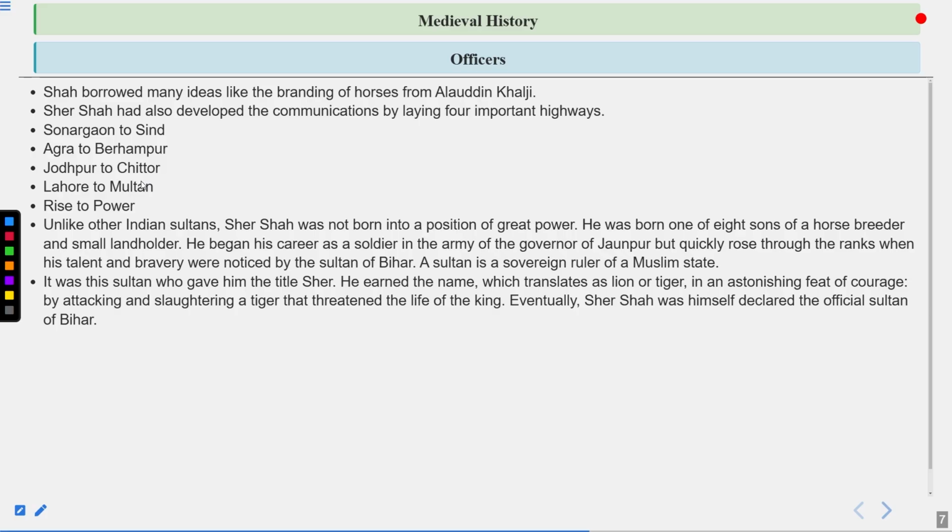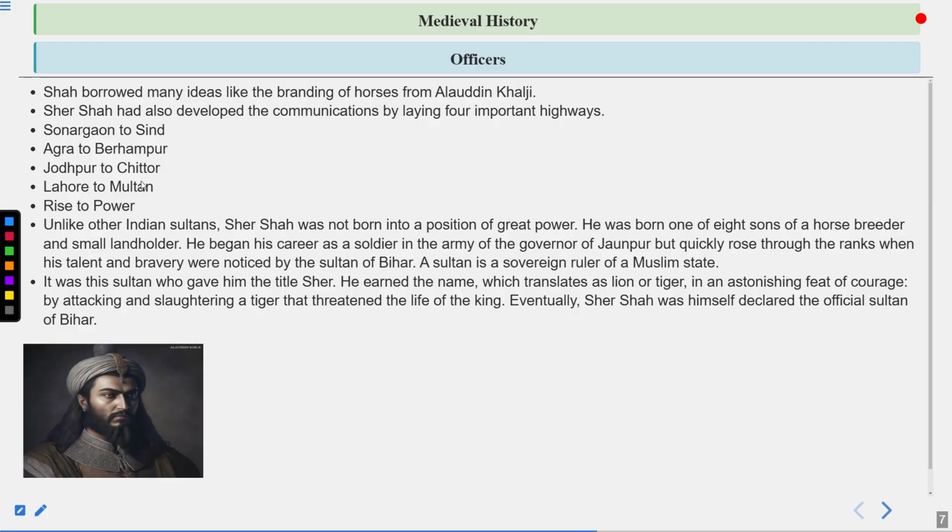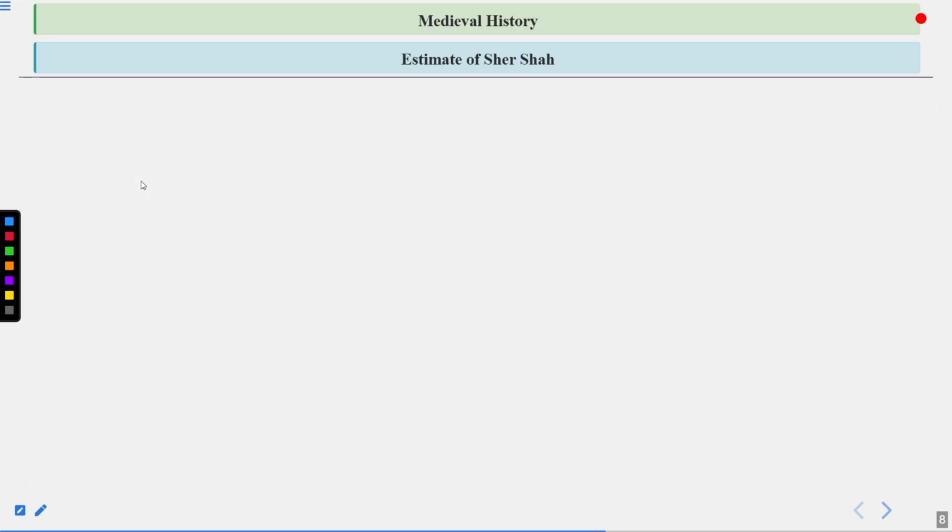It was this Sultan who gave him the title Sher. He earned the name, which translates as lion or tiger, in an astonishing feat of courage by attacking and slaughtering a tiger that threatened the life of the king. Eventually, Sher Shah was himself declared the official Sultan of Bihar because he killed the Sultan and married his wife, and later became the king of this region. This is the reason he got the name Sher Khan, because he once killed a tiger with his own bare hands. So that was the starting story of Sher Shah Suri. Let's read more about it.